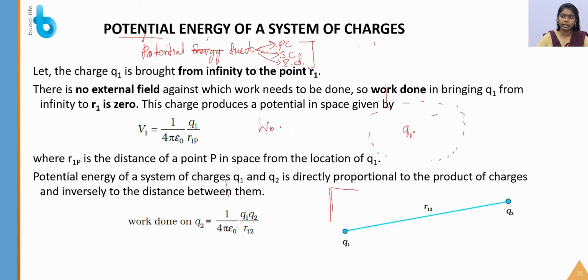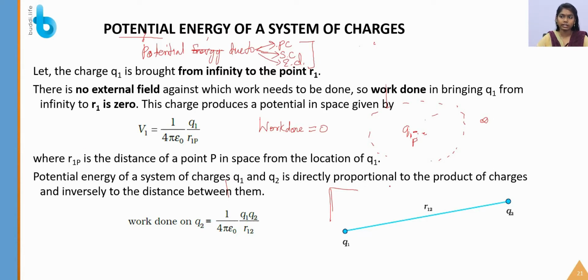So the work done for bringing Q1 from infinity to this point P is equal to 0. This charge produces a potential. The potential V1 is 1 by 4 pi epsilon naught times q1, the value of the charge, divided by r1p, which is the distance to the point P in space.